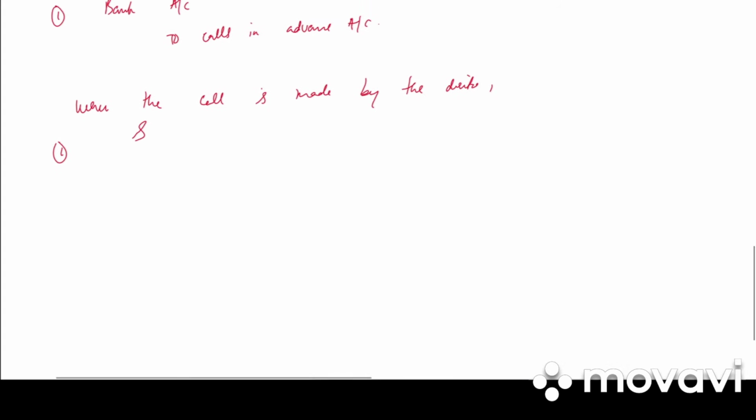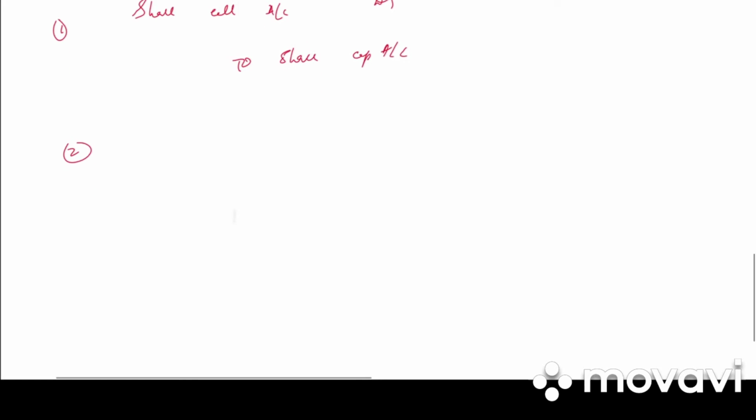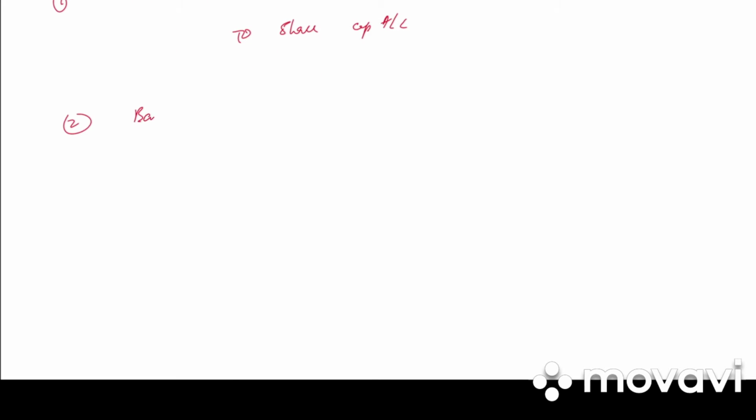So the entry is share call account debited to share capital account. When calls in advance have been received, the entry is bank account debited, calls in advance account debited to share call account.